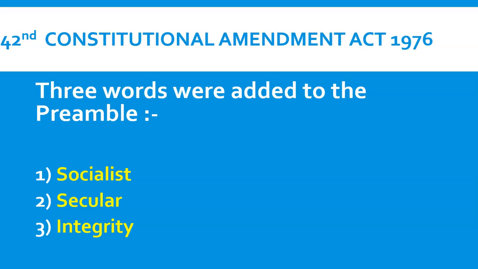So adding the integrity word was also very necessary because the Prime Minister had to be provided with more powers. Why? Because there was a tendency of secessionism in many states of India. For example, Punjab. There was a Khalistan movement in Punjab, and many leaders of Punjab, I will not say all the people, but many leaders wanted a separate state named Khalistan. So the Prime Minister had to be provided with more powers to maintain the integrity of India, to suppress all the movements. That's why the integrity word was added in the preamble of our Constitution.